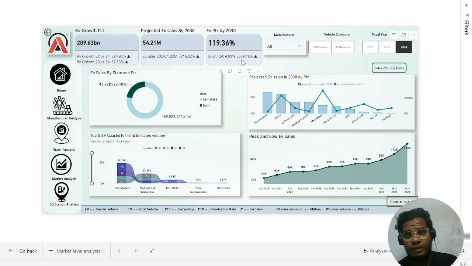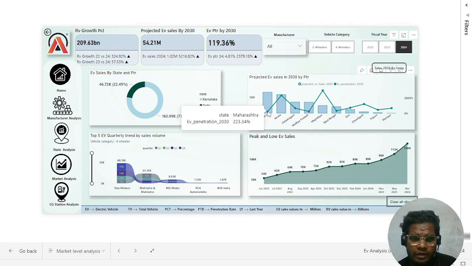Because people have a lot of responsibility, and we also have a lot of responsibility to protect our environment. And then here, projected EV sales in 2030 by penetration rate. Here you see Maharashtra is holding the first place, then Kerala, Chhattisgarh, Madhya Pradesh, Meghalaya, West Bengal, and the EV penetration rate is low. I already explained to you, right? In 2030, the EV penetration rate is 22 to